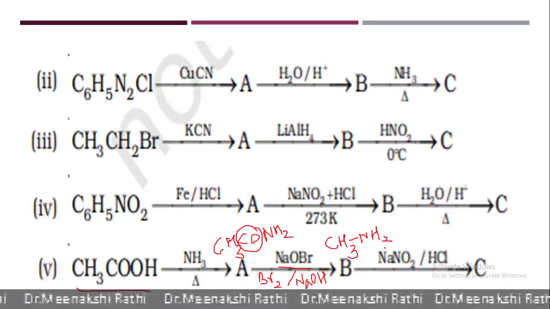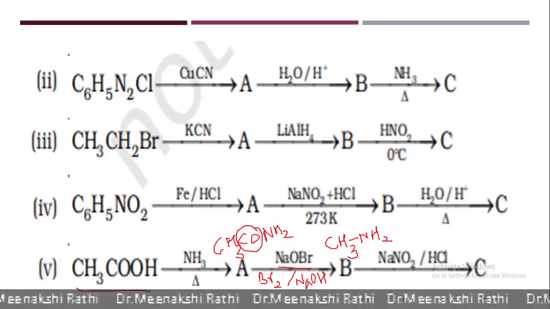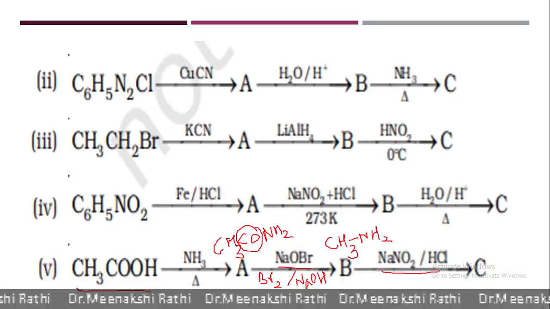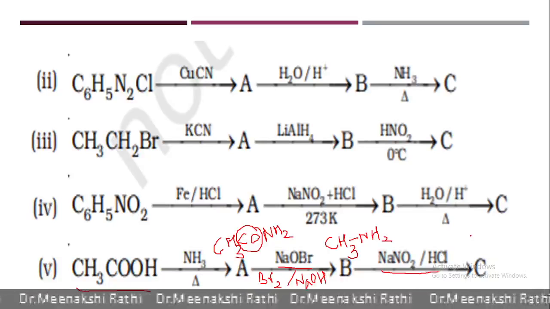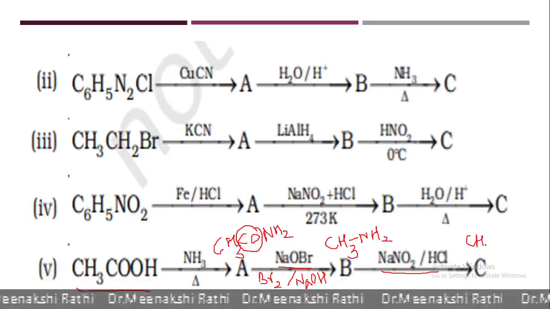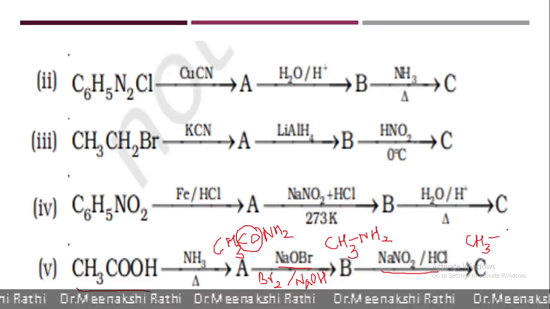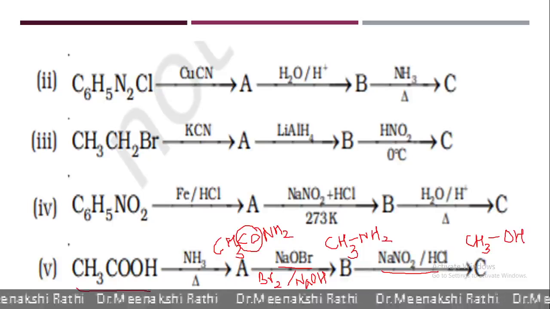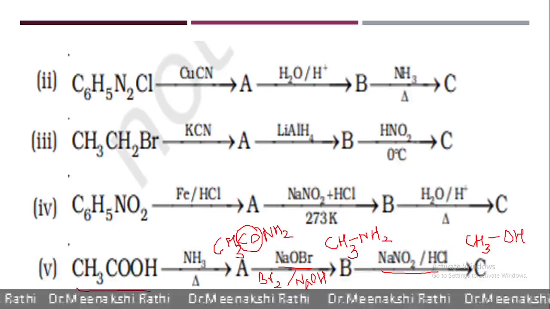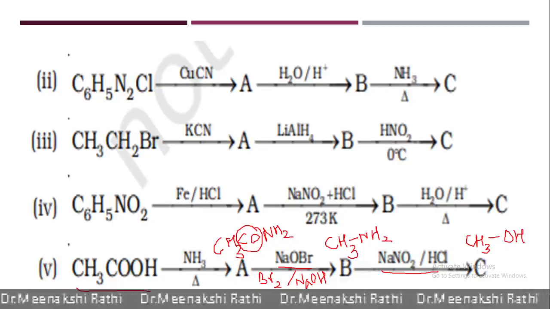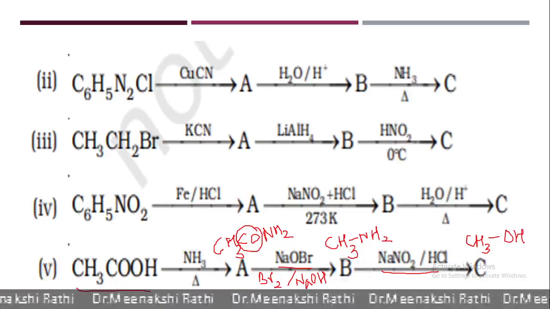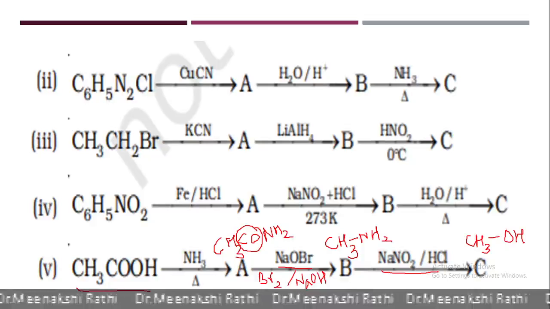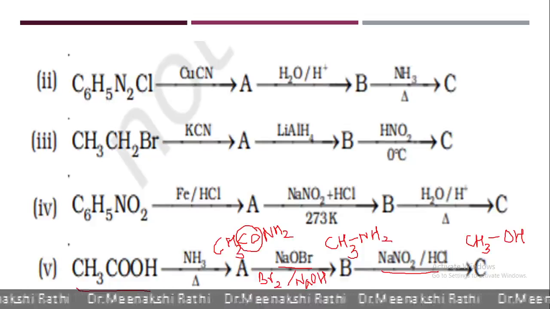Now methylamine, the primary aliphatic amine, on reaction with NaNO2 and HCl, the NH2 group gets replaced with OH group. That is methyl alcohol. So in this way, we can find out A, B, and C. Okay. Here we finish all the reactions of amines and diazonium salts. Thank you so much.